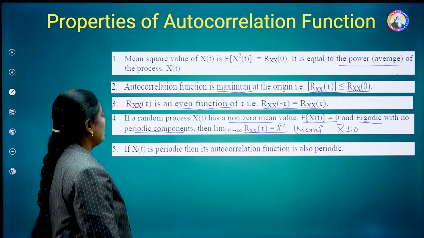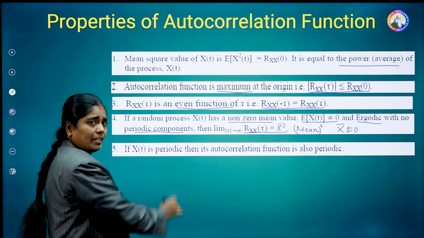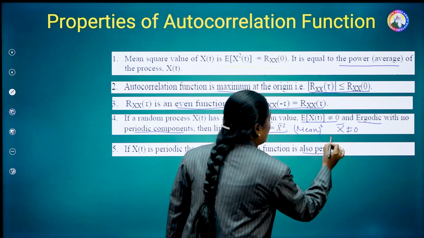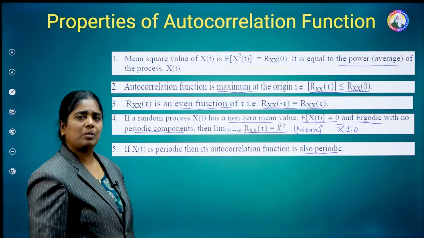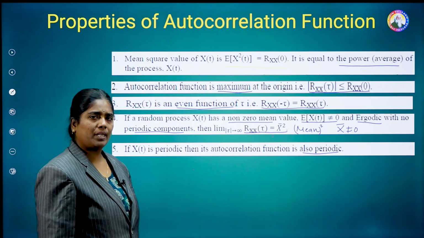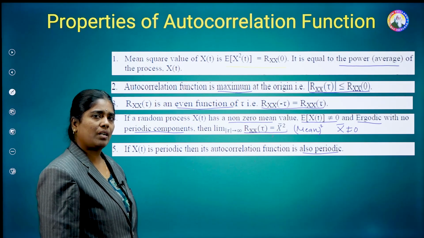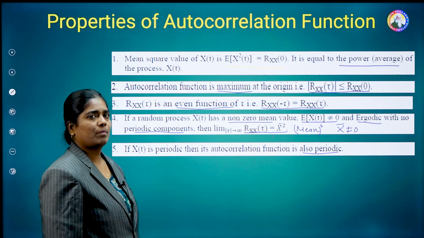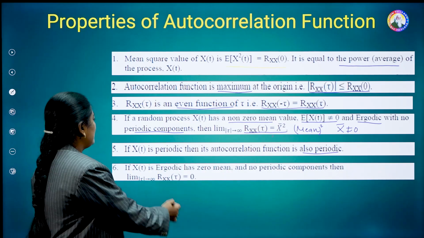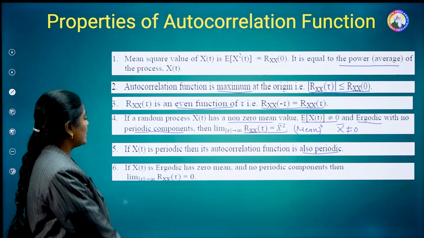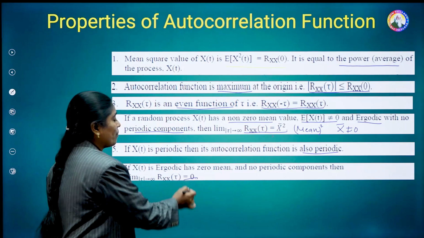Coming to the next property, if x of t is periodic, then the autocorrelation function is also periodic. That means if the random process has some period, say T, then the ACF also has the same period. The sixth property is limit mod tau tends to infinity, Rxx of tau is equal to 0.